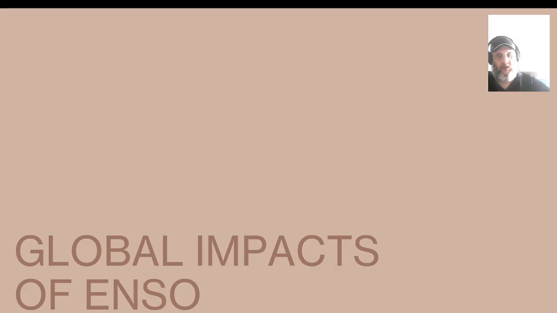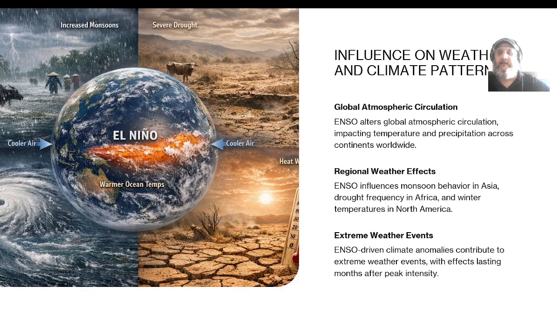Global impacts of ENSO. Influence on weather and climate patterns. Global atmospheric circulation. ENSO alters global atmospheric circulation, impacting temperatures and precipitation across continents worldwide. Regional weather effects. ENSO influences monsoon behavior in Asia, drought frequency in Africa, and winter temperatures in North America. Extreme weather events. ENSO-driven climate anomalies contribute to extreme weather events with effects lasting months after peak intensity.